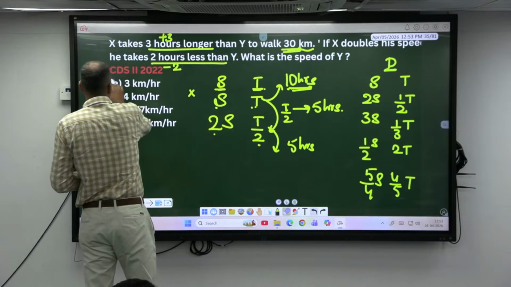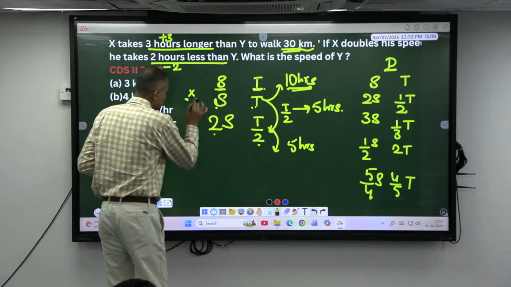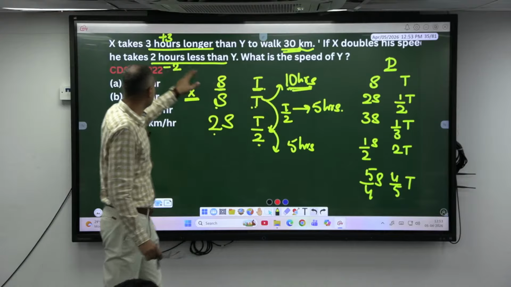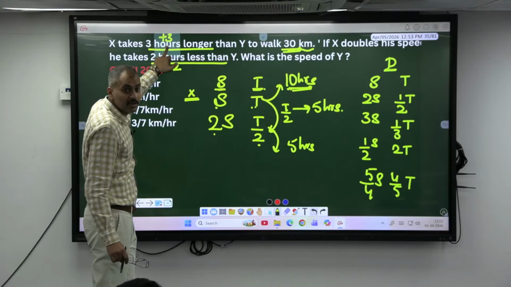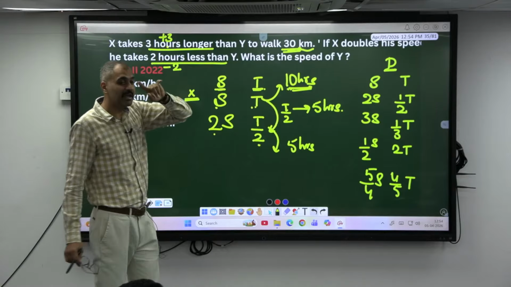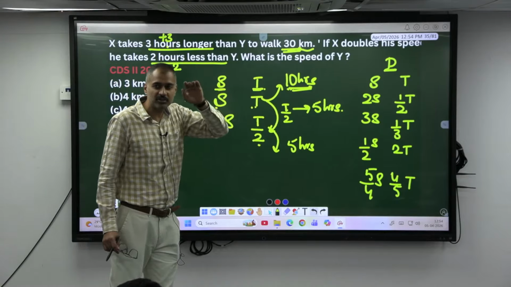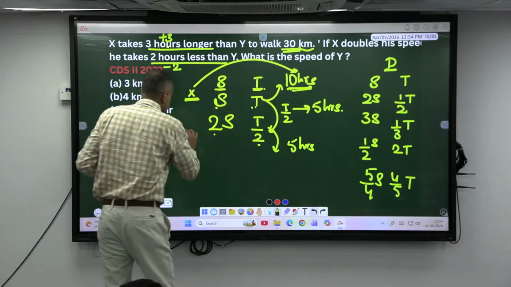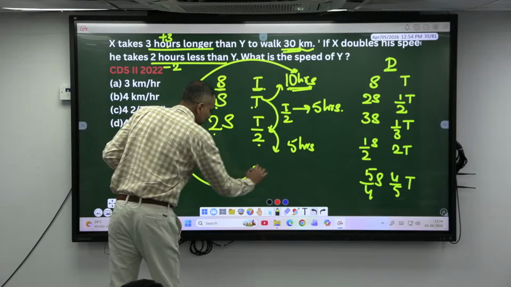Okay. What we have just found out is x. Originally x was taking 10 hours. Okay, 10 hours. And he was taking how much longer? 3 hours longer than y. If x takes 3 hours longer than y, y has to take 3 hours lesser. If x is taking 10 hours, y has to be taking minus 3, which is 7 hours.